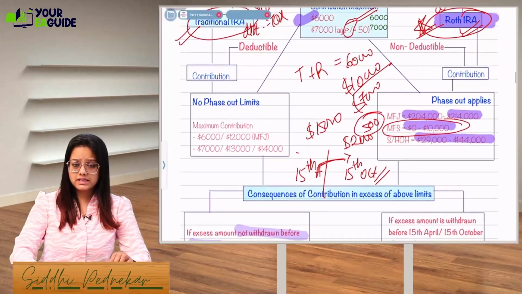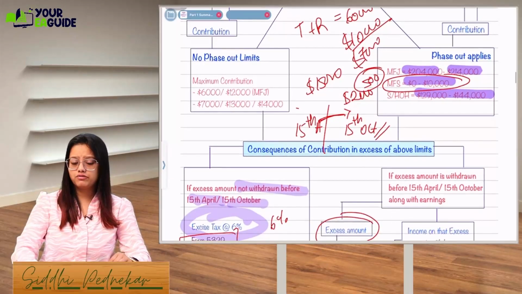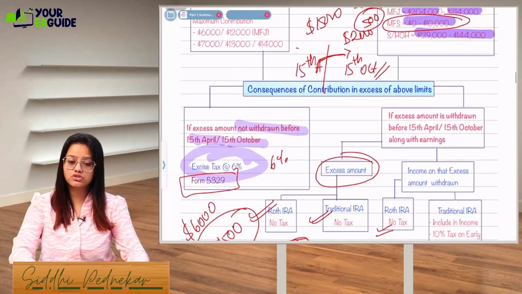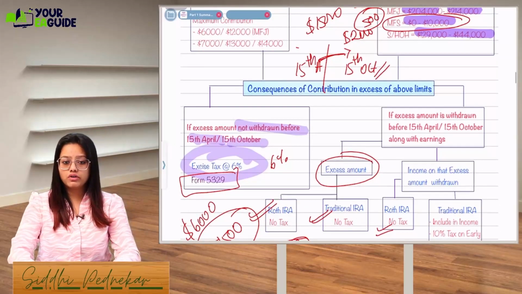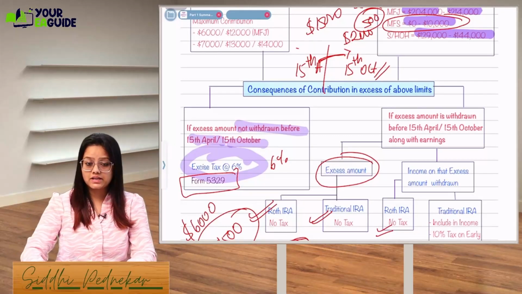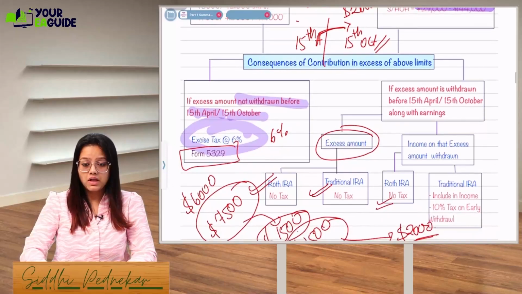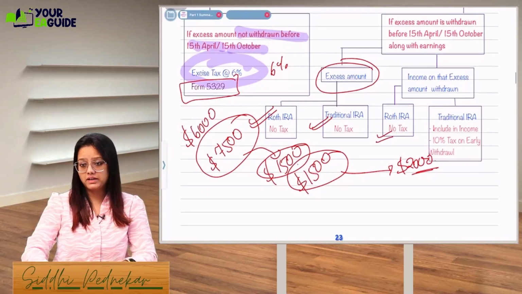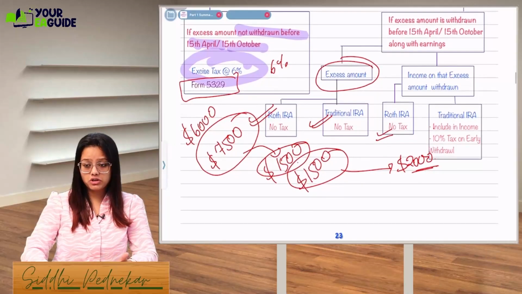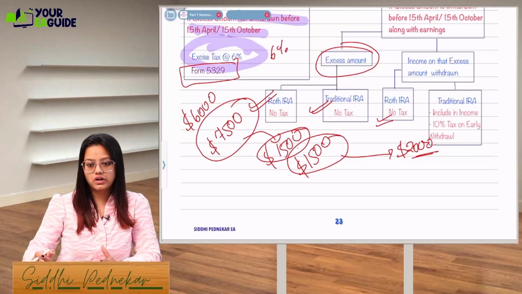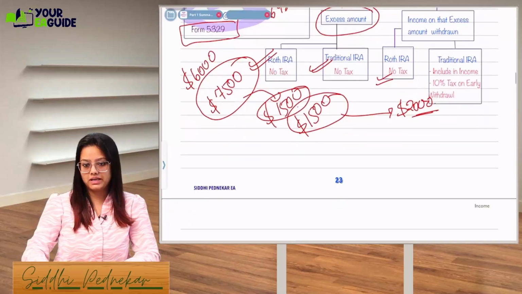Now this is the limit which is given by the IRS, so that if you contribute more than this, you have the last chance before filing your tax return to withdraw the amount. If you do not withdraw the amount, you will have to pay an excise tax of 6%. And if you withdraw the extra amount, it will be charged an early withdrawal penalty. We'll see what the early withdrawal penalty is and what the exceptions are, that if you withdraw it for these particular things, it will not be taxable.